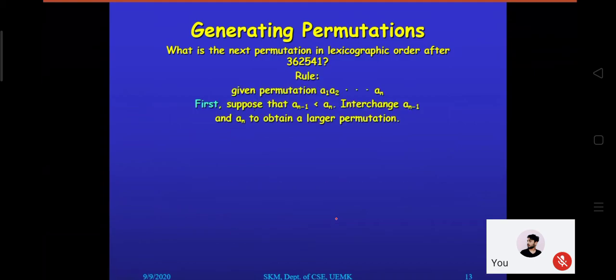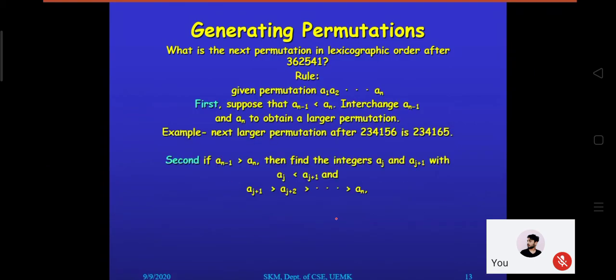362541, certain rules are there. I'm just skipping these rules and I'm saying that please look at it carefully. The first rule is saying, if one number is given, say 2345156, this is the number given and it is asking what will be its next permutation. The first rule says you have to check the digits from right to left. Make the point clear. From where to where do we have to check? From right to left you have to check.